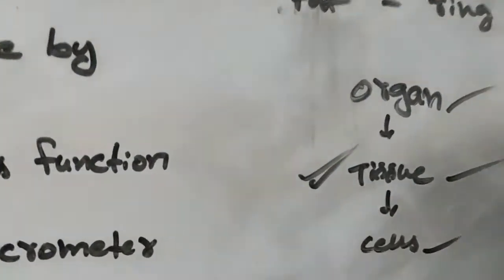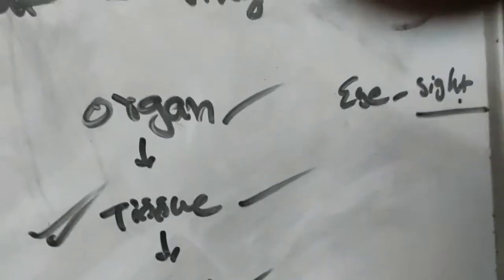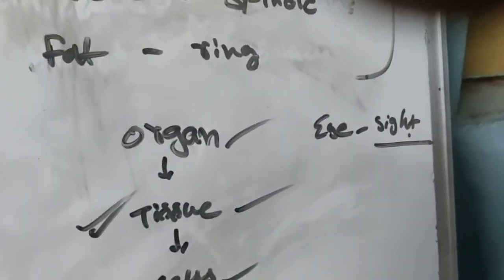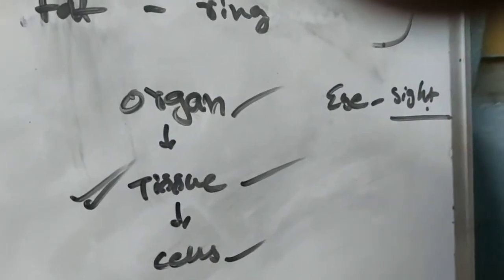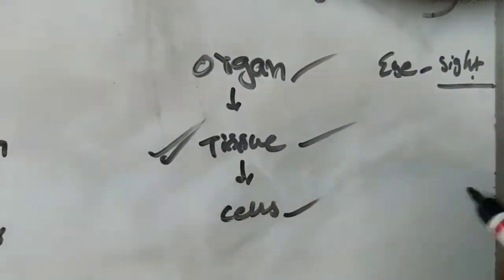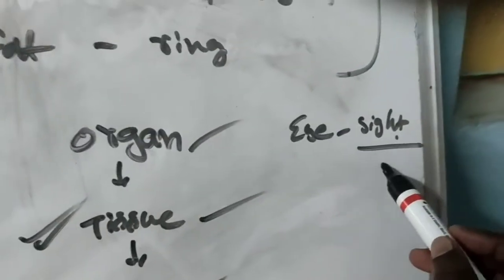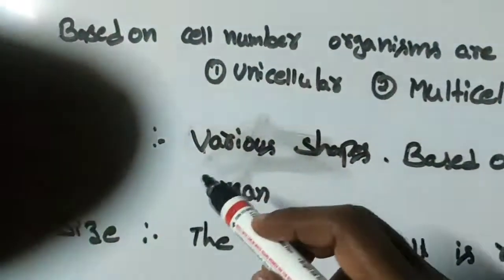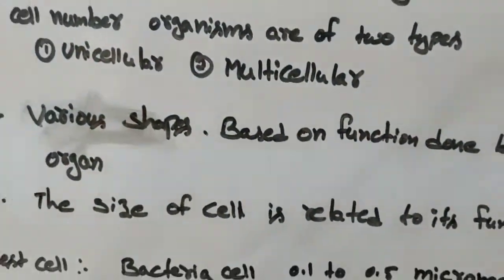Because if we see one organ, I am taking the eye. The eye is meant for seeing. The eye is meant for sight. That means the cells present in the eye have the function of sight. So the same function comes to the eye tissue, and again from the tissue to the organ. Okay. So the shape will vary based on the function done by the organ.